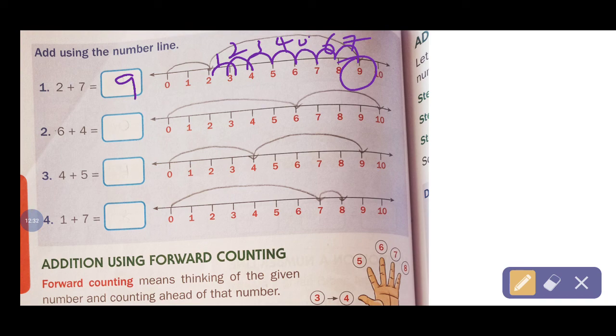And 6 plus 4. 6 onwards you can count 4. 6 after 1 time, 2 time, 3 time and 4 time. How many times? 1, 2, 3, 4. 4 times means what you will get the answer? 10.